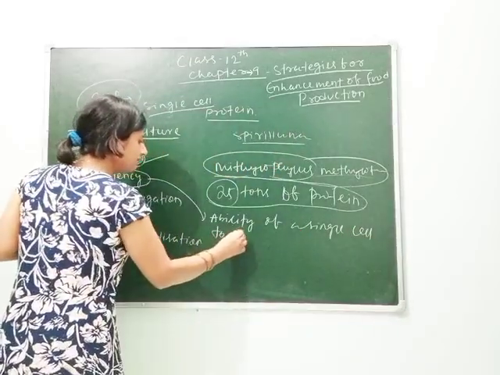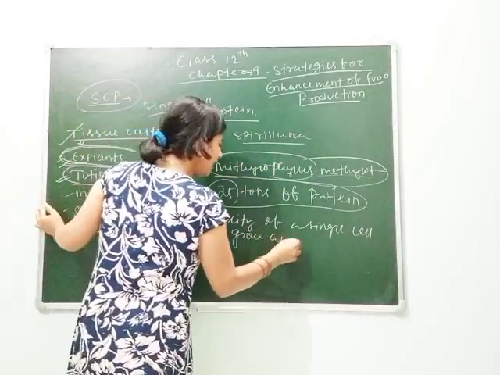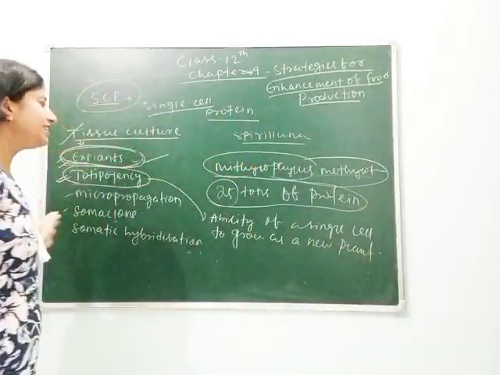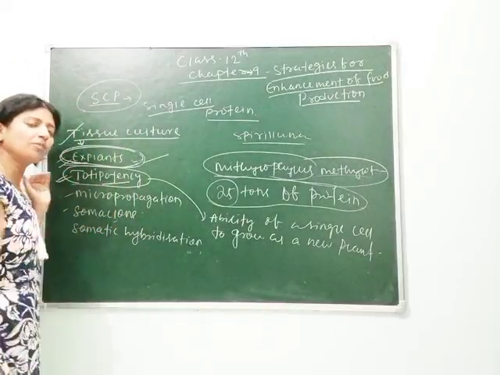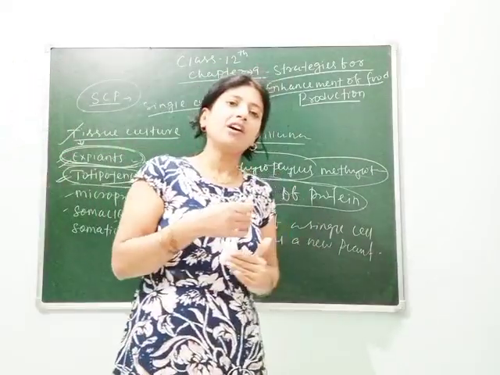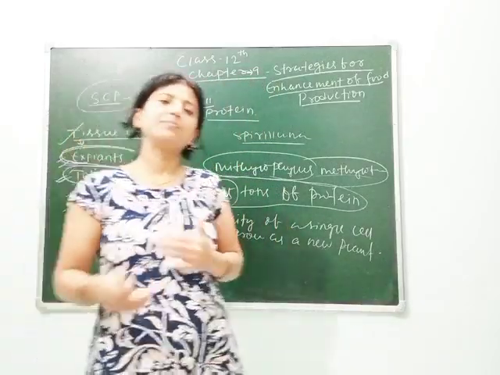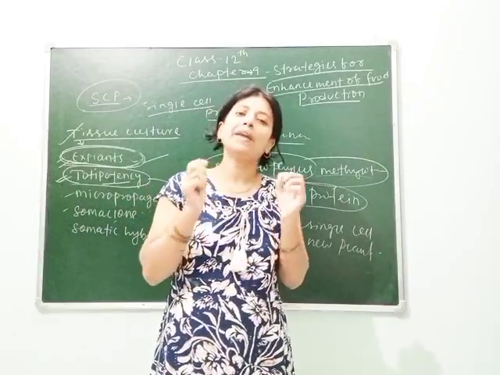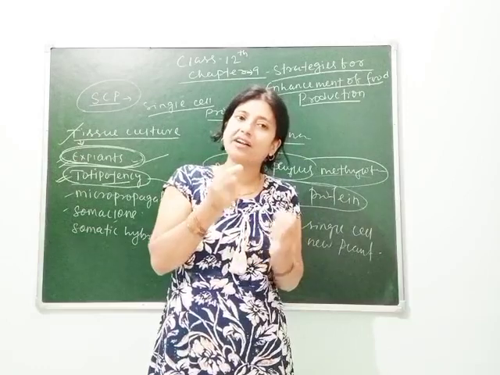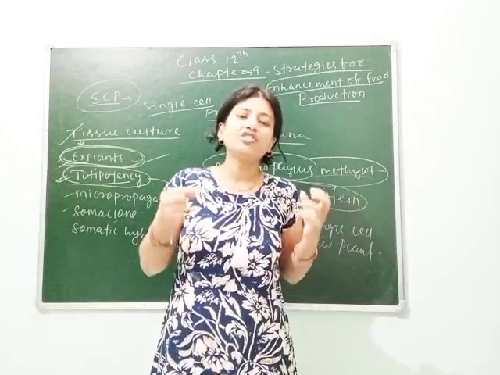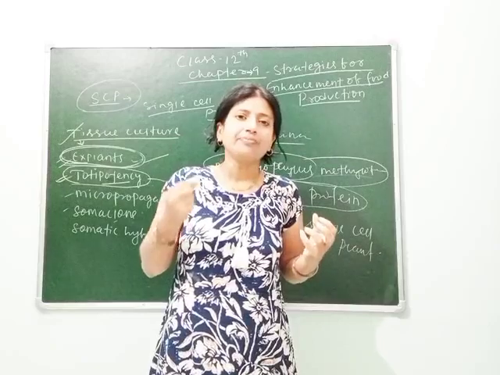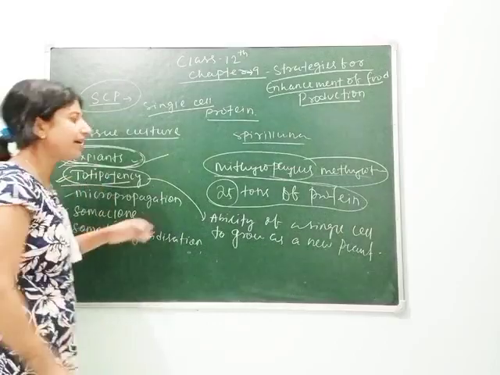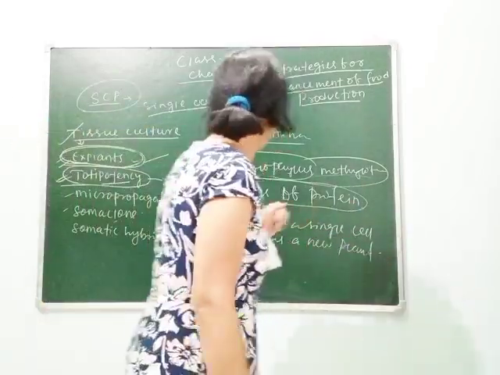to grow as a new plant, or this is the method to grow a cell as a new plant, which is called totipotency. So for totipotency, normally the apical parts are chosen. Apical parts means either the root apical meristem or shoot apical meristem. As we know, the meristematic regions contain virus-free parts, means there is no virus found. Clear? That's why these parts are selected for growing a new plant.